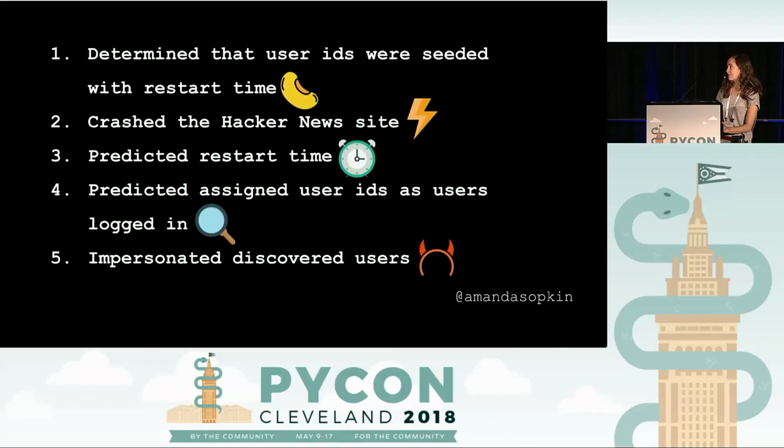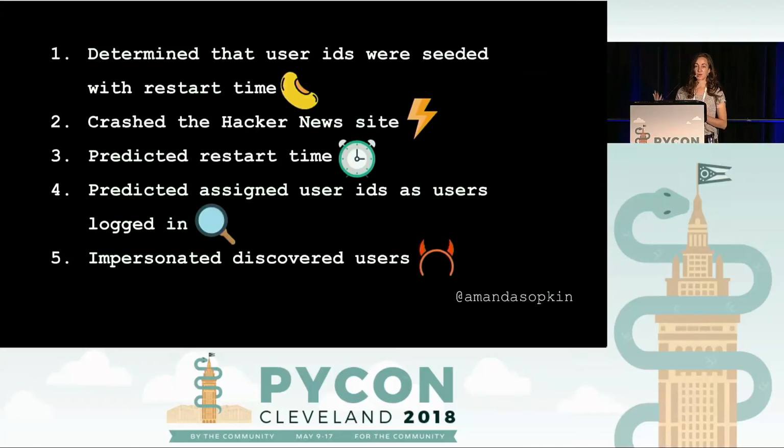So first of all, the person figured out that user IDs were seeded with the restart time of the website. That's a decently common way to do it. And then with that information, they crashed the website. They predicted the restart time to within 60 seconds. So that gave them 60,000 possible seeds, looking at all the milliseconds.